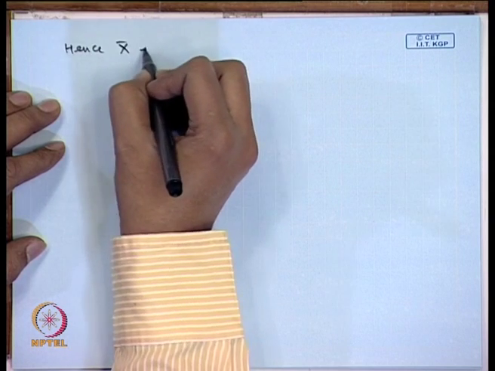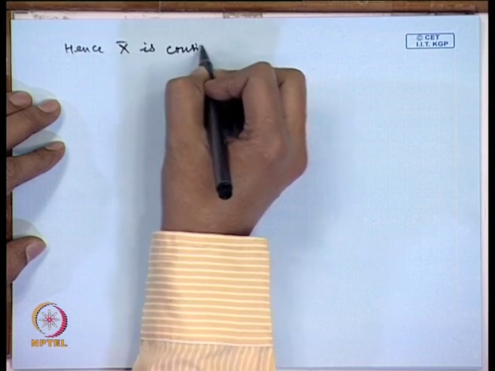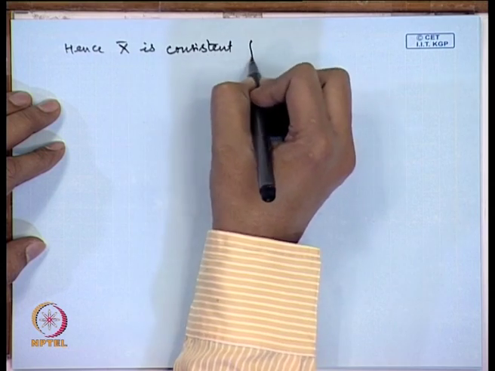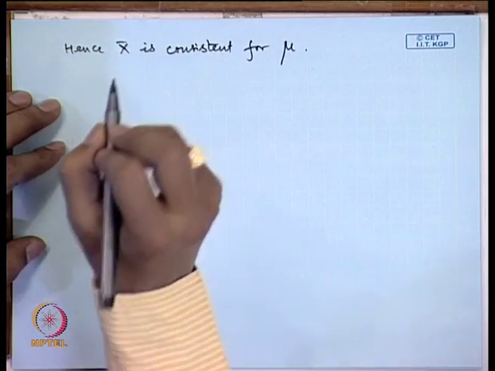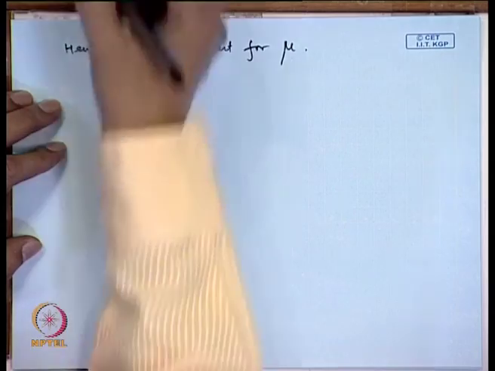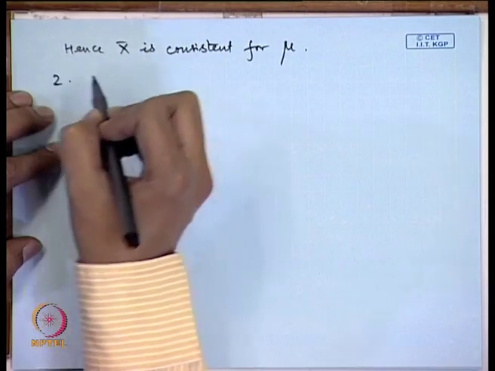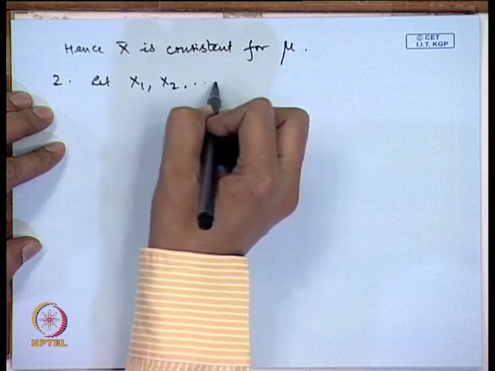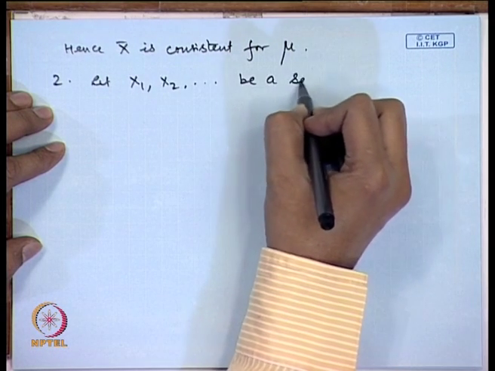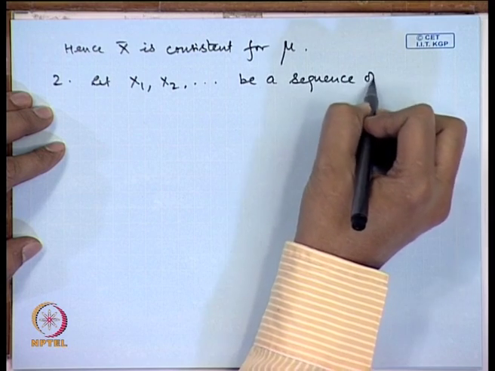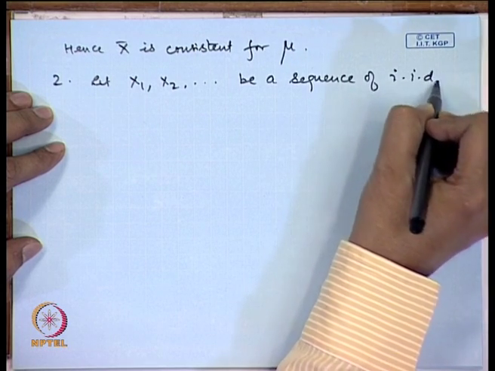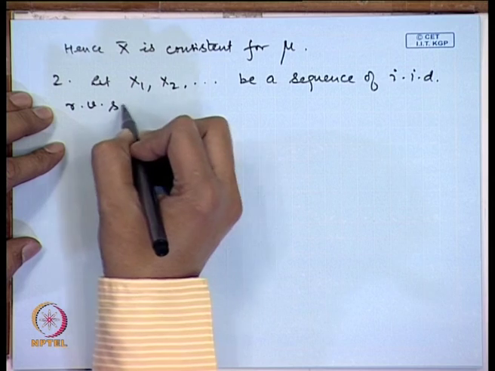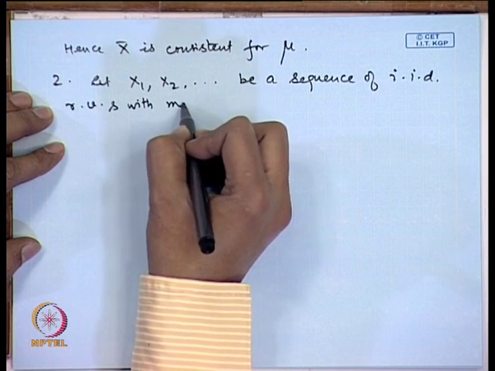X bar is consistent for the population mean mu. Another way of looking at it could be through the weak law of large numbers. Let us consider x 1, x 2 and so on be a sequence of independent and identically distributed random variables, say with mean mu.